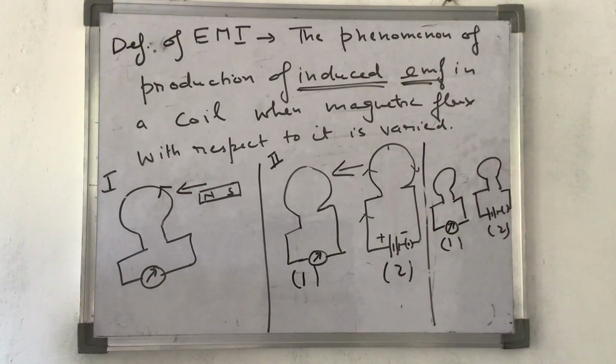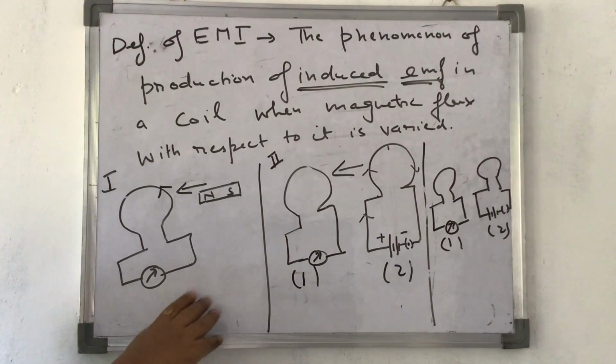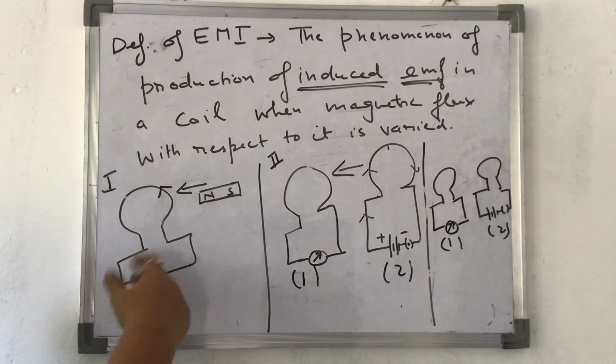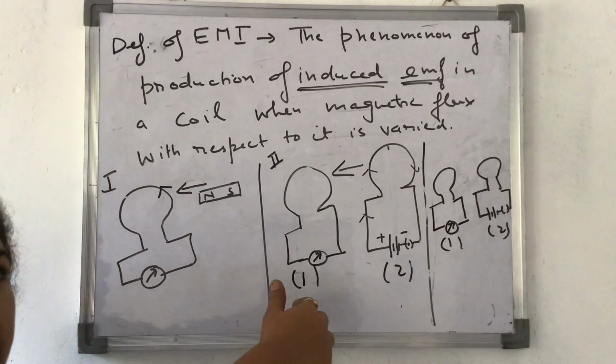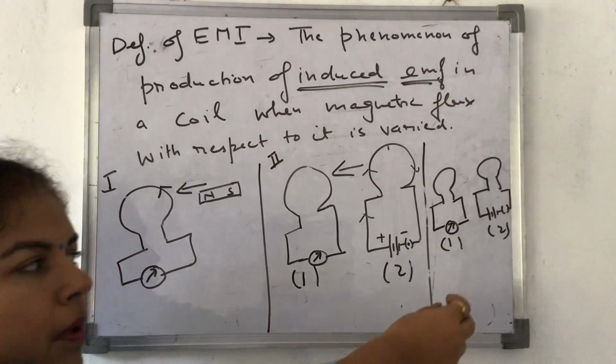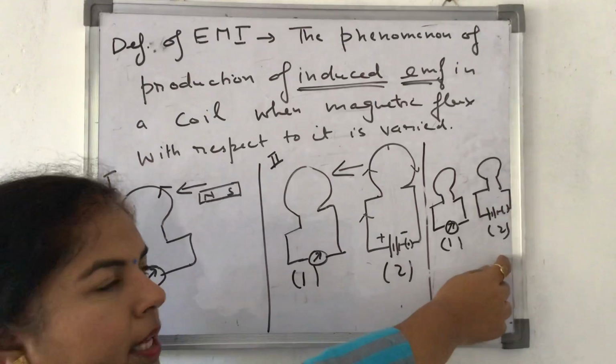From these three experiments, he concluded and made his laws. He said, whensoever magnetic flux with respect to a coil is varied, the means can be any: either you are using a magnet, bringing it closer or away from it, or a current carrying conductor away or towards it, or changing the current in the second coil.